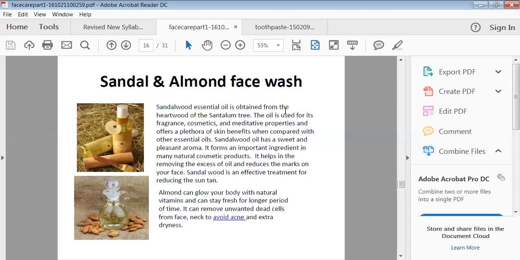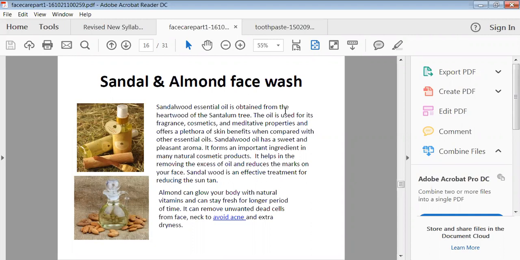This oil is used for its fragrance. In cosmetics, most of the time we use sandalwood oil for fragrance. In powder also we use it. It has a lot of medicinal properties, and compared to other kinds of oils, this sandal oil has a sweet as well as pleasant aroma.